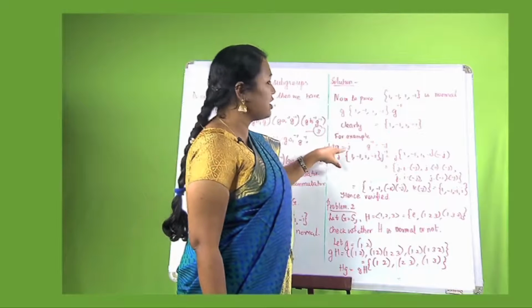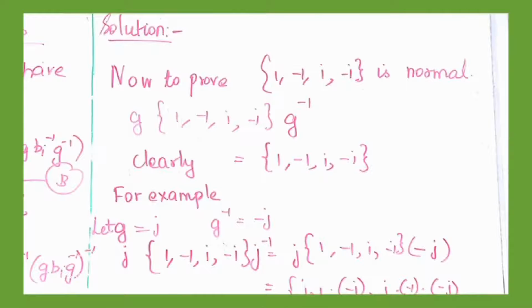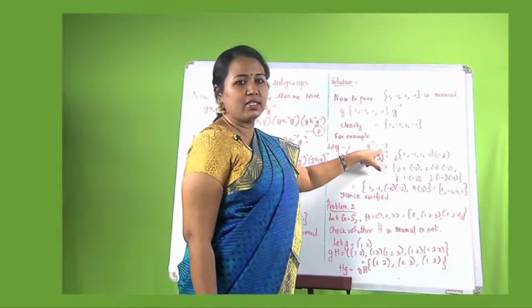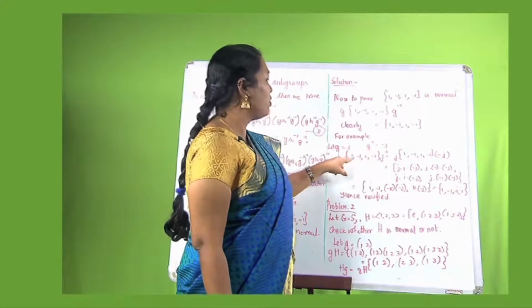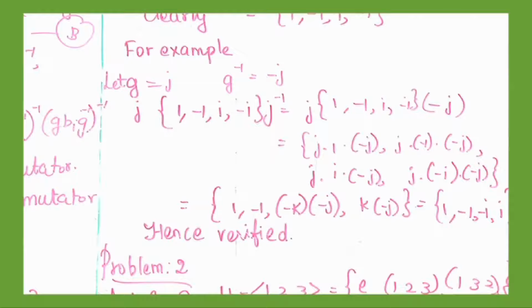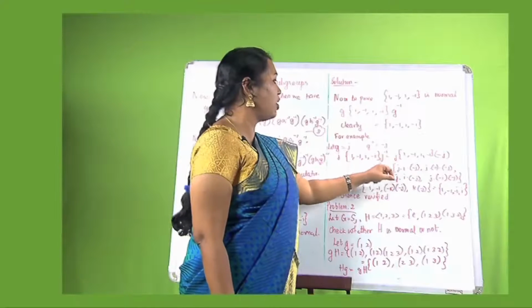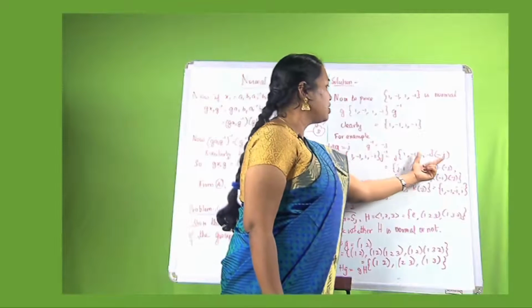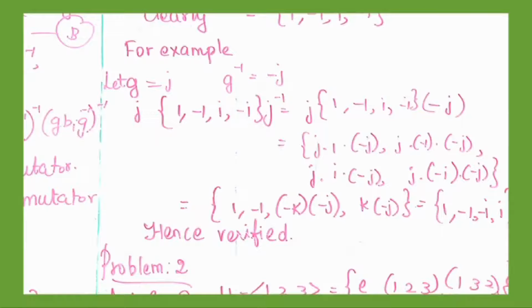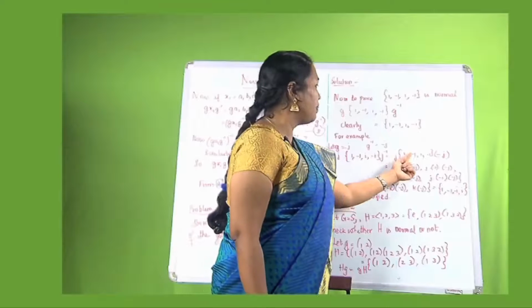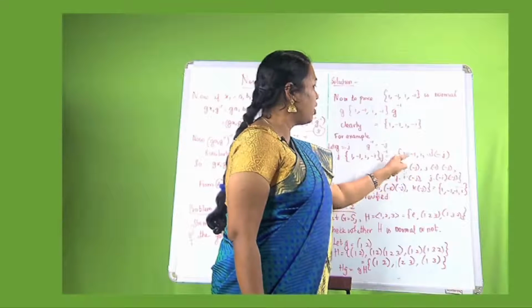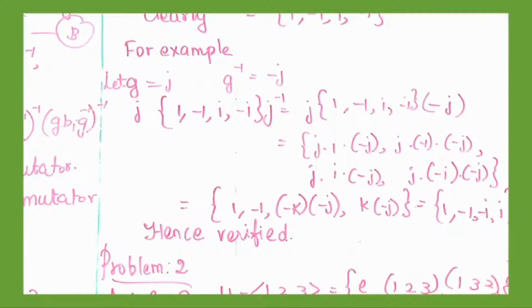Let us take g is equal to j. Then g inverse is equal to minus j. This is from the table. j {1, minus 1, i, minus i} j inverse is equal to, multiply it inside and outside by these elements. Therefore, we have j, and instead of j inverse we have to substitute minus j. So when you are doing the product inside, it is j dot 1, j dot minus 1, so minus j, then j dot i, j dot minus i and so on.